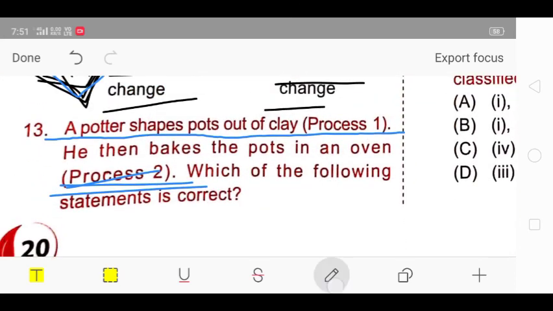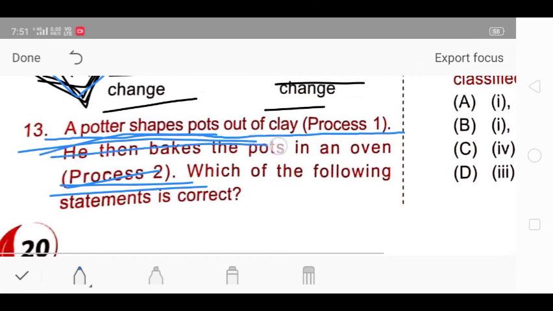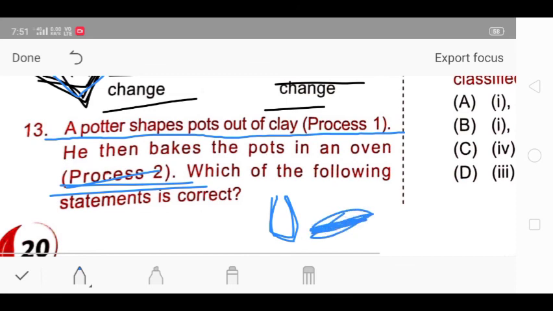How? I'll tell you. The potter has made the clay pots after shaping it, so the content of the clay is the same, and we can also turn it back into a lump of clay, so it is a physical and reversible change. But after baking it, it becomes hard. It is a chemical change, and it is also not reversible.